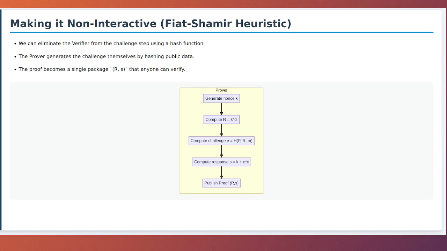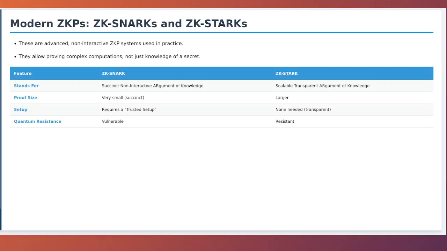Now, anyone can verify this proof. A verifier will simply recompute E using the same hash function and then perform the same verification check. This simple but brilliant trick transforms an interactive protocol into a non-interactive one that can be posted publicly and verified by anyone.